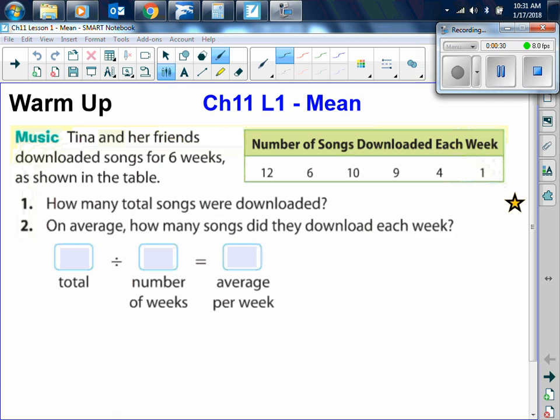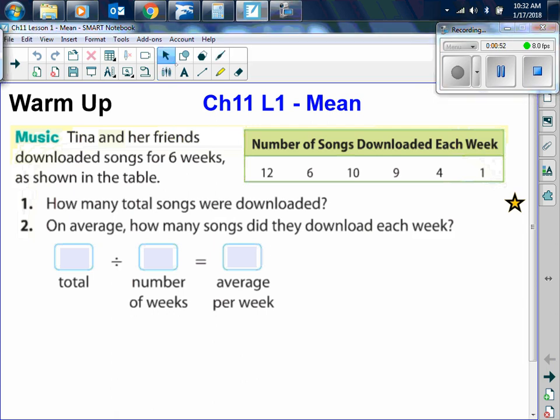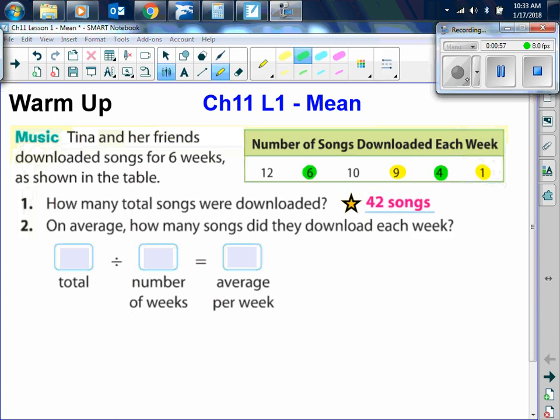So for number 1, to find out how many total songs, total of course means we're just going to add them up, right? So when we add them up, we've got 12 plus 6 plus 10 plus 9 plus 4 plus 1 gives you 42. Very good. 42. So here we have 42 songs.